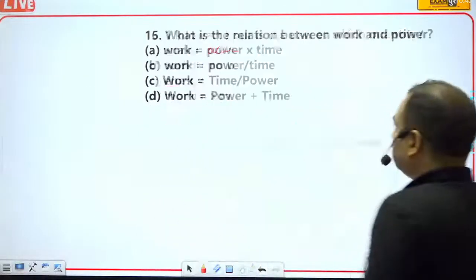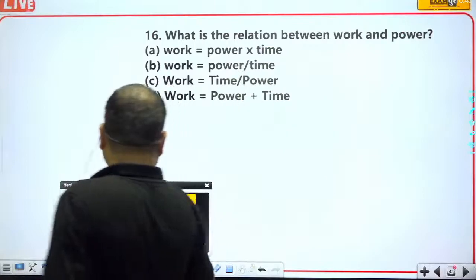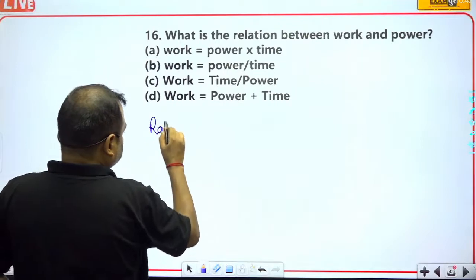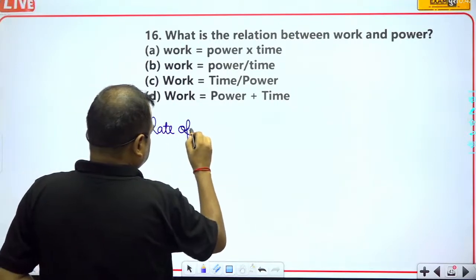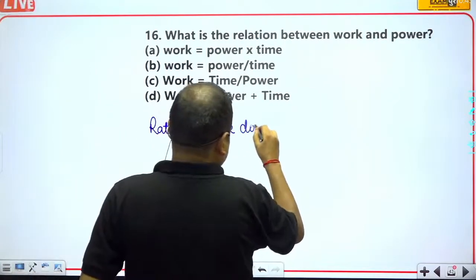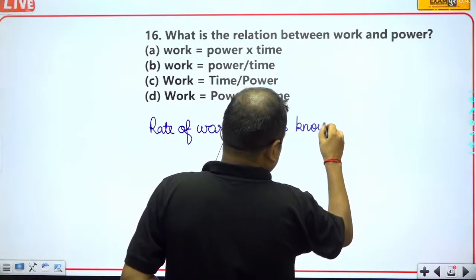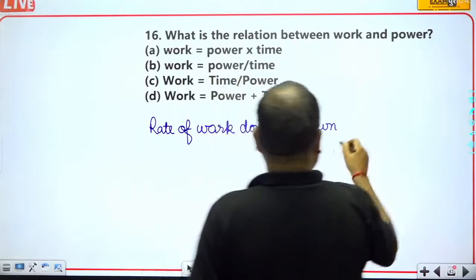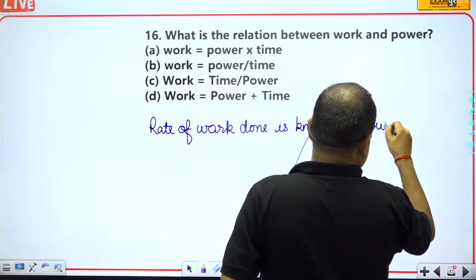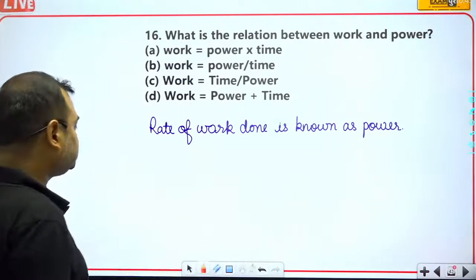Okay, next question. What is the relation between work and power? Actually, we all know that the rate of work done is known as power.